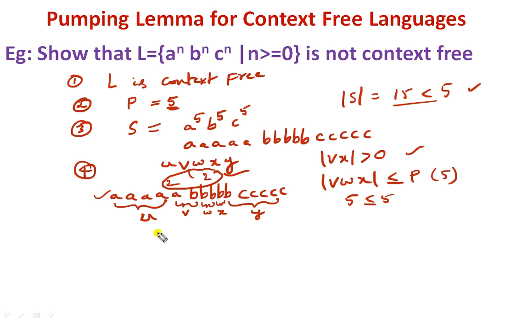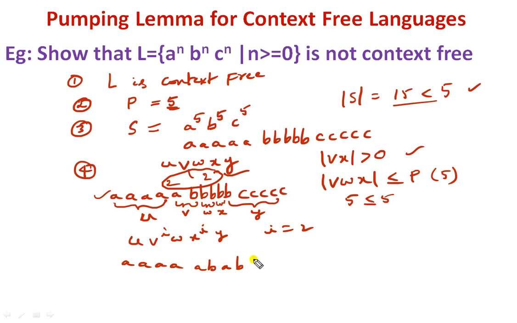Now consider the value of U, V power I, W, X power I, Y, where I is equal to 2. Here also you can check that the size of VWX is 2 plus 2 plus 1, 5, which is less than or equal to 5. So now U means A, V means AB, V square means ABAB.